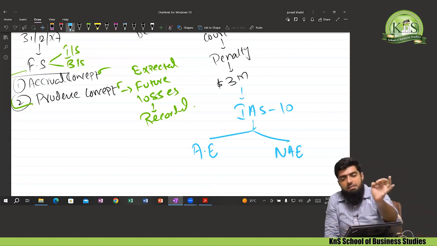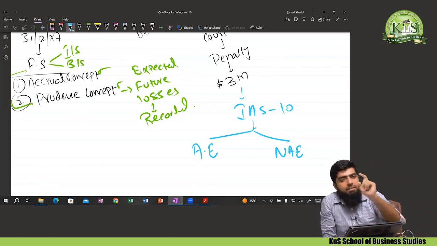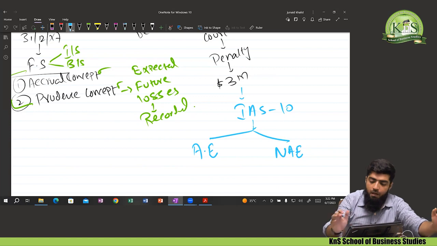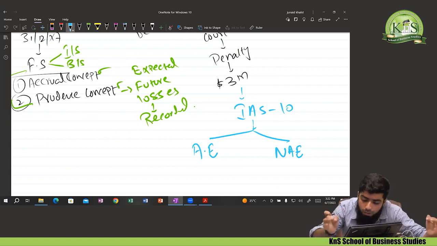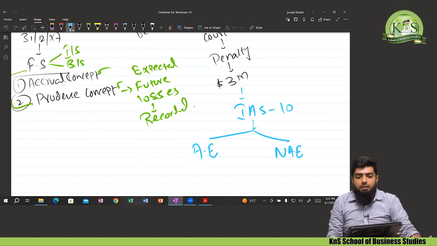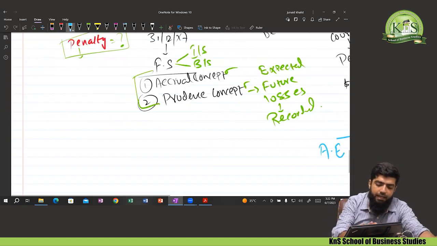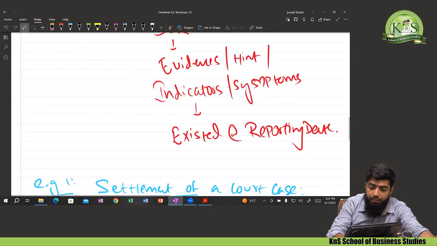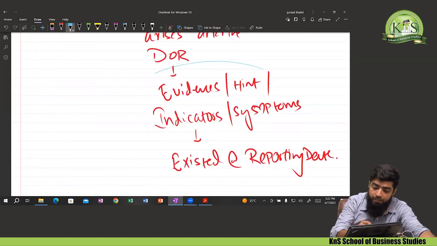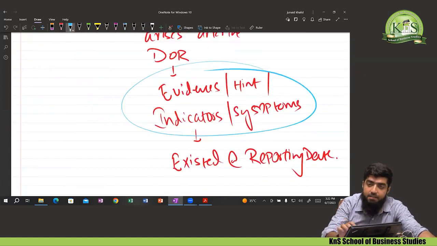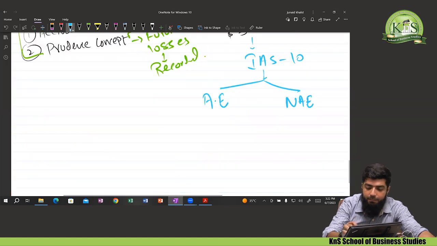Any event that arises after the date of reporting will be either adjusting or non-adjusting. How are we going to identify which? IAS 10 explains that any event that arises after the date of reporting but whose evidence, indicators and symptoms existed at the reporting date.